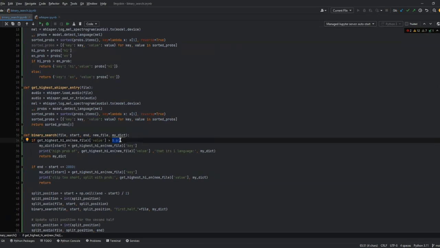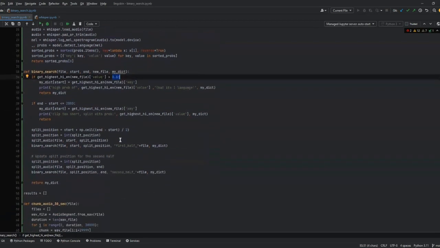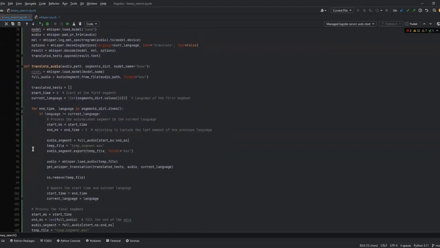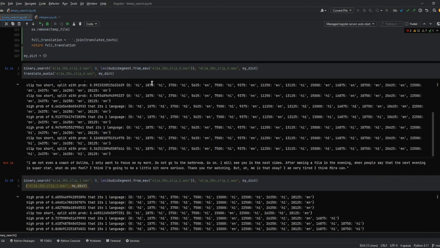Once it is fully processed, this method will return a dictionary as seen here, and the dictionary will contain timestamps as seen here with a corresponding language. Here it's HI as in Hindi.